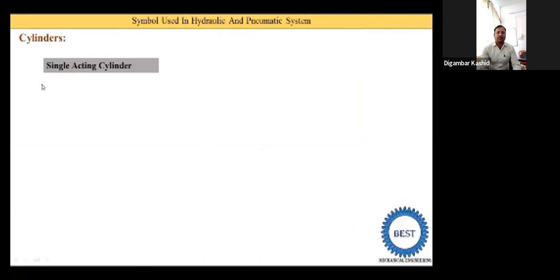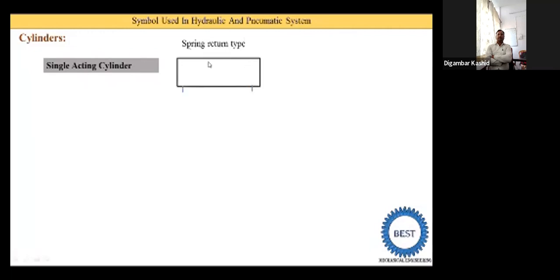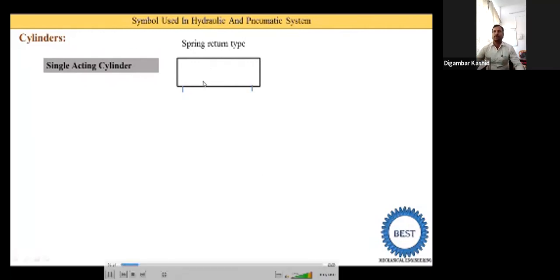Now the first type of cylinder is the single acting cylinder. For the cylinder, first we need to draw one rectangle. In a single acting cylinder there are two types. One is the spring return type and the second one is the gravity type. The cylinder is drawn as a rectangle because when we see the cylinder from the front view, we see one rectangle, and when we watch it from the side view, the cylinder looks circular.